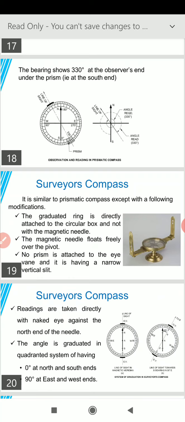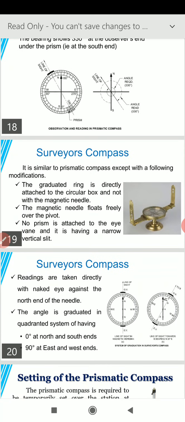No prism is attached to the eye vane, and it has a narrow vertical slit. Readings are taken directly with the naked eye against the north end of the needle. The angle is graduated in a quadrantal system, having 0 degree at north and south ends, 90 degree at east and west ends.